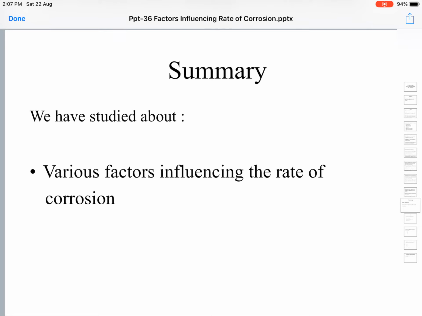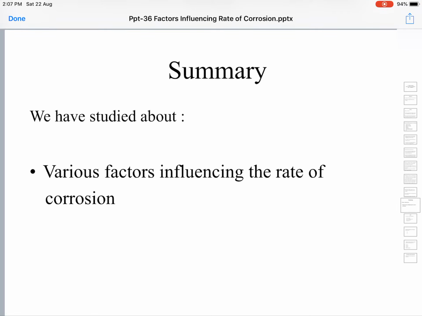This conducting medium will always be present by default. Whenever two metals are in contact with each other, if they are far away from one another in the electrochemical series, the rate of corrosion will be faster. If they are nearer to one another in the electrochemical series, the rate of corrosion will be less. That's about this.